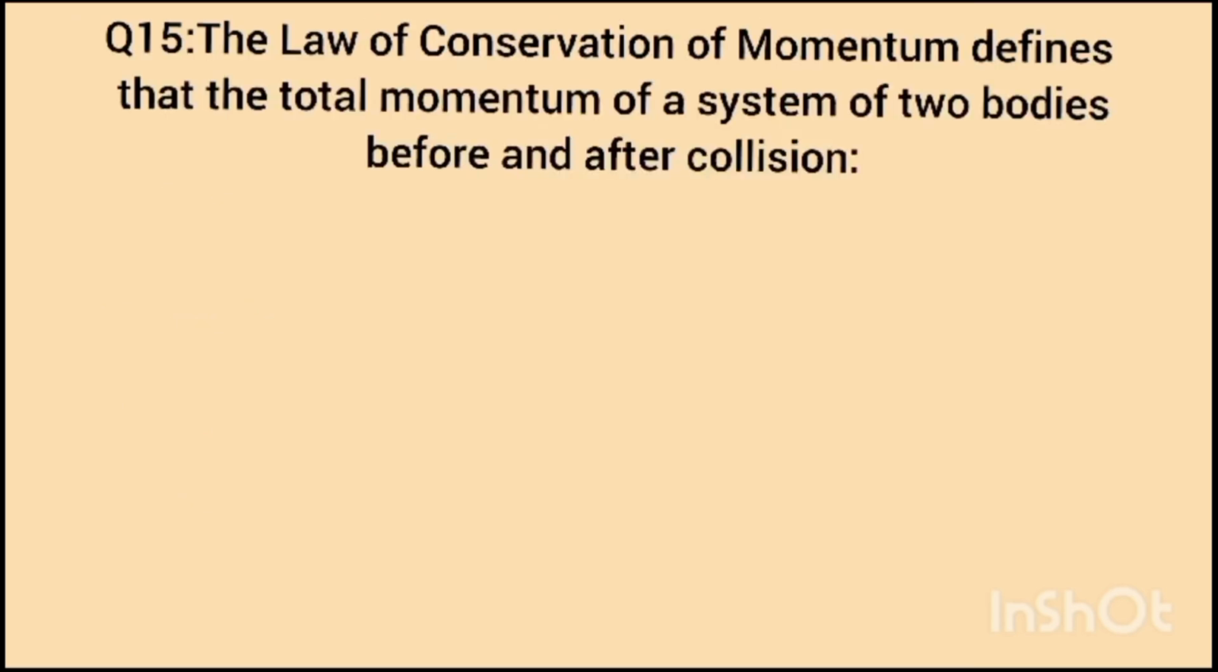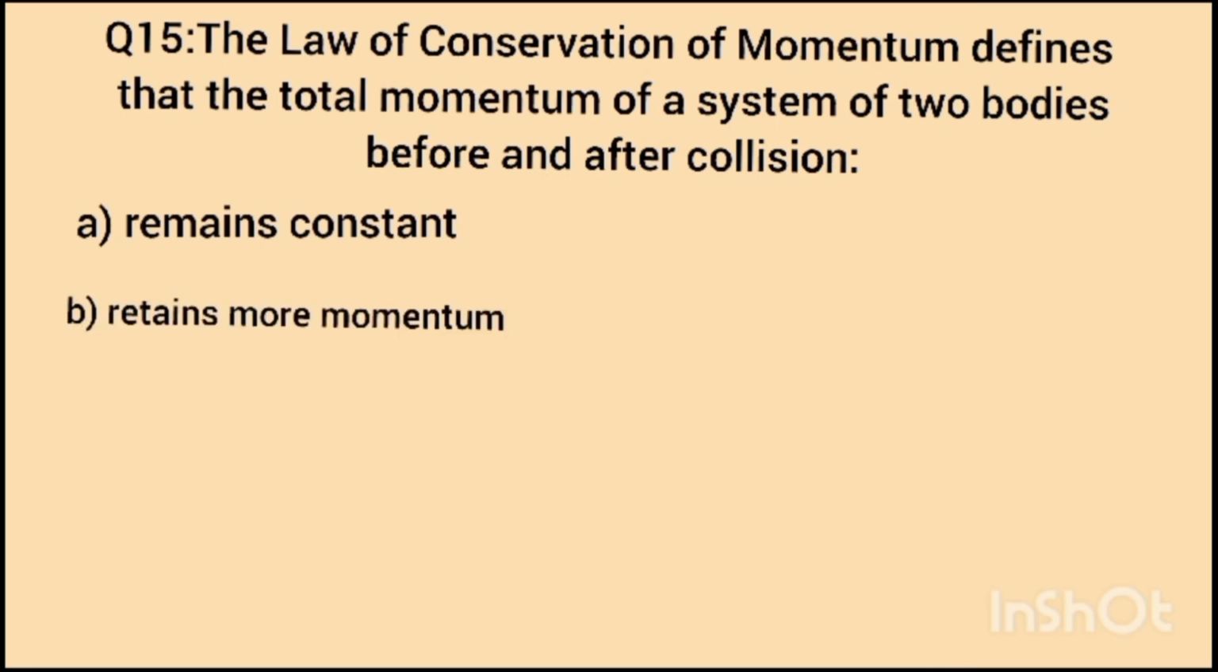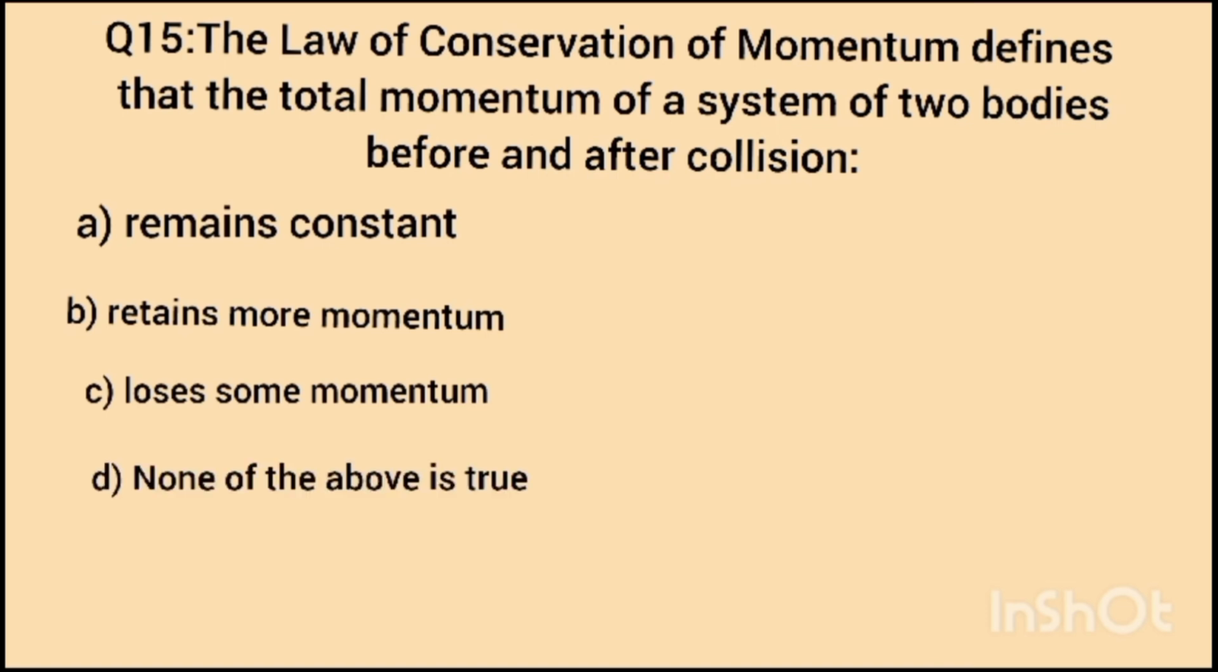Question number 15. The law of conservation of momentum defines that the total momentum of a system of two bodies before and after collision: option A, remains constant. Option B, retains more momentum. Option C, loses some momentum. Option D, none of the above is true. The correct answer is remains constant, option A.